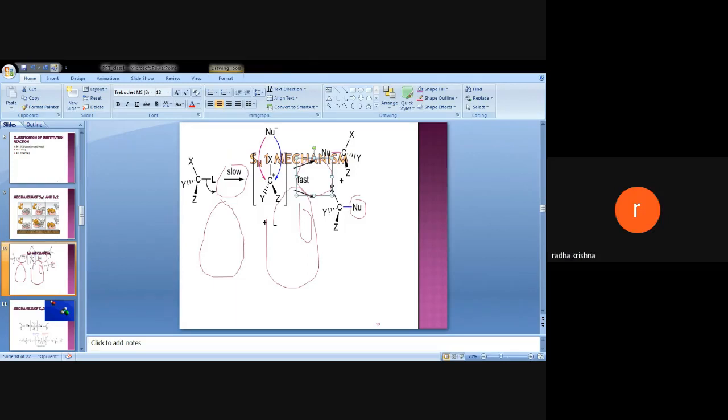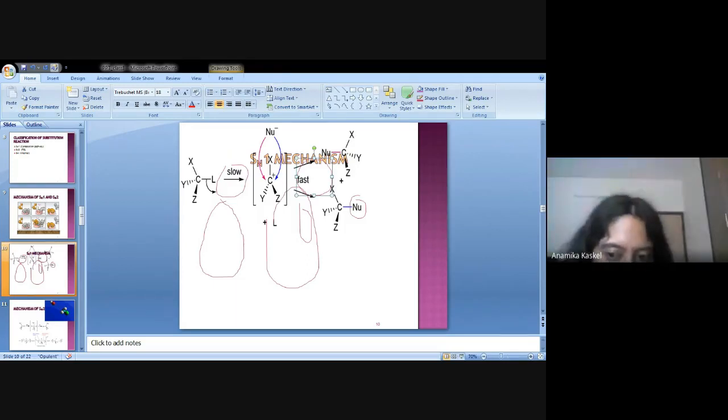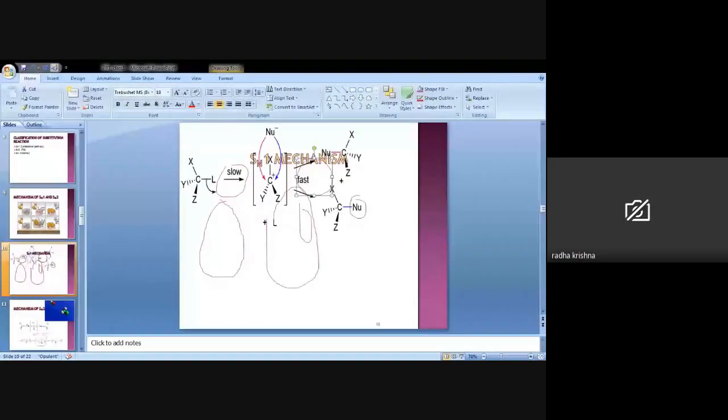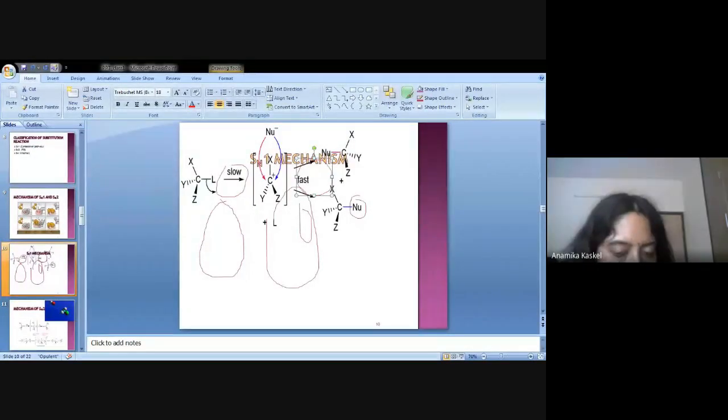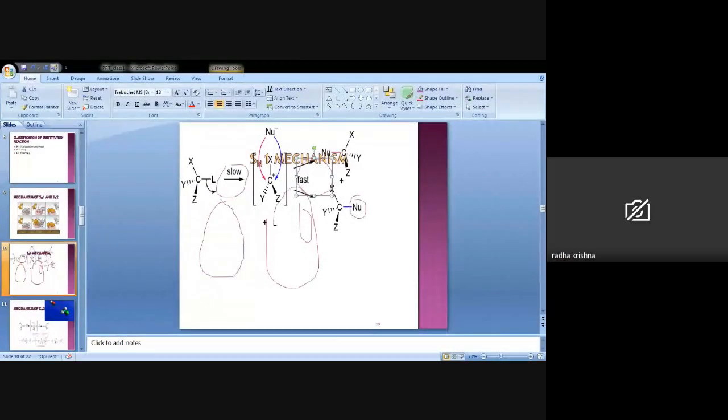And if I ask you the question, carbocation is an intermediate or transition state? Intermediate. Very good. And you know this thing, intermediate can be trapped, but we can't trap the transition state. Clear? Why can't we trap the transition state? Anybody from the class, can you explain it? Because, ma'am, the nucleophile will attack without removal of the nucleophile.